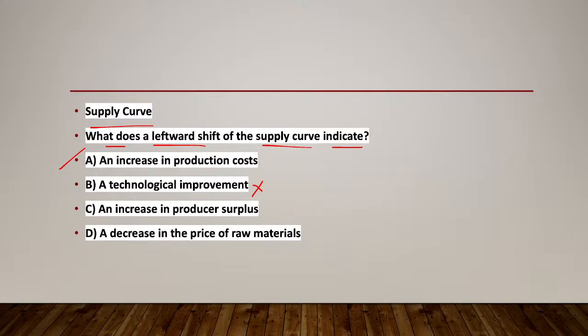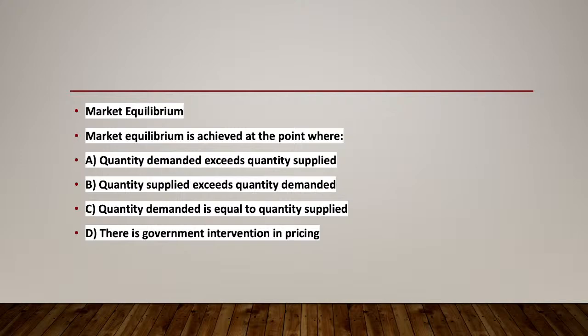Next question is about the market equilibrium. Market equilibrium is achieved at the point where option A, quantity demanded exceeds the quantity supplied. Option B, quantity supplied exceeds the quantity demanded. Option C, quantity demanded is equal to the quantity supplied. Option D, there is government intervention in pricing. What is the right answer?